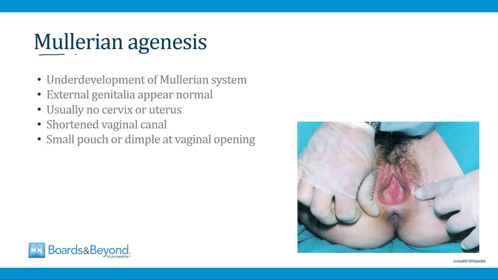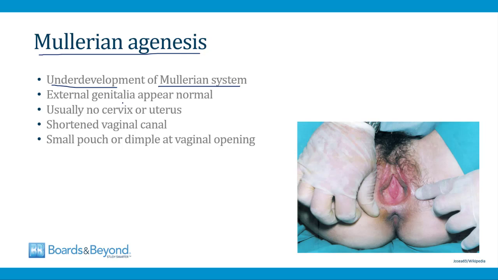Let's start by talking about Mullerian agenesis, which refers to underdevelopment of the Mullerian system. During embryologic development, the Mullerian system is what goes on to form the uterus and the cervix and other elements of the internal female genitalia. So if this doesn't develop normally, then a girl will be born without a uterus, and therefore she's obviously not going to have menarche and menstruation.